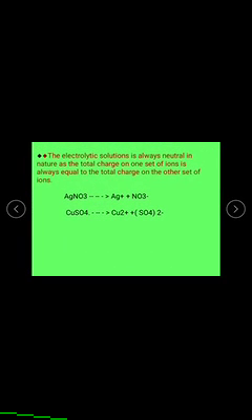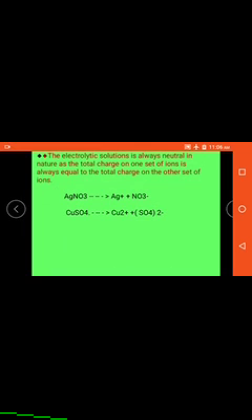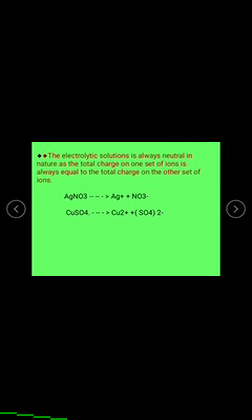The electrolytic solution is always neutral in nature, as the total charge on one set of ions is equal to the total charge on the other set of ions. That means the total charge of positive ions and negative ions are always equal.